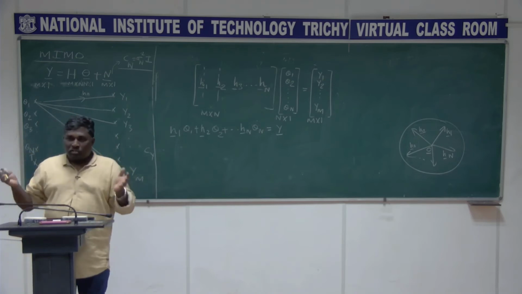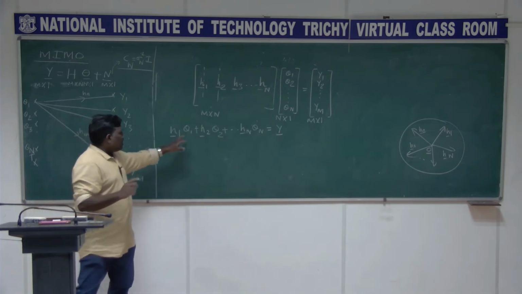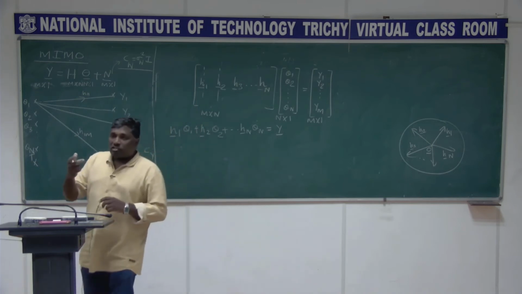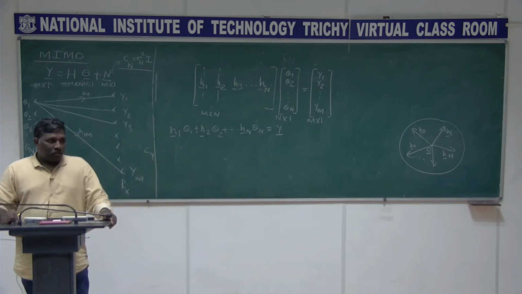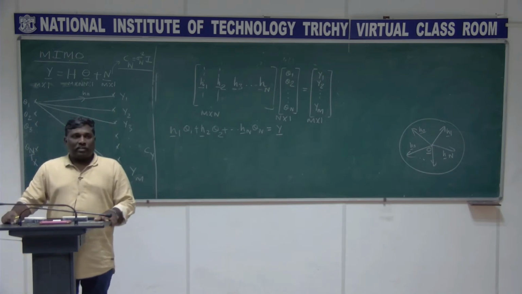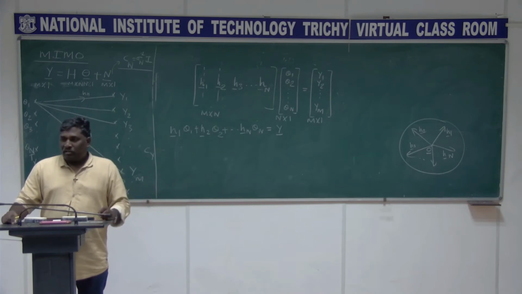You have huge numbers of vectors in that, right? So now this theta is basically what? One such combination. So what do you think about this Y? Y is a vector which lies in this space.